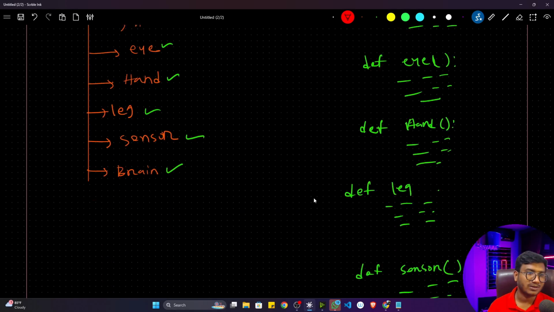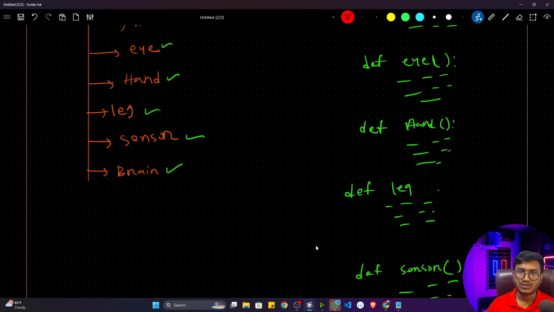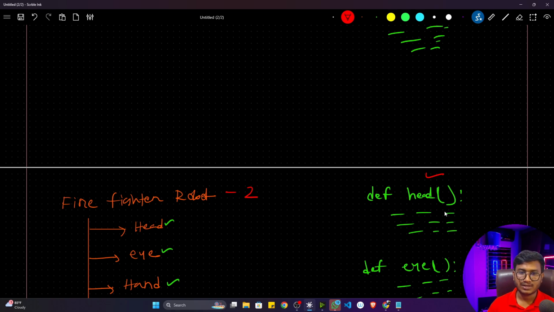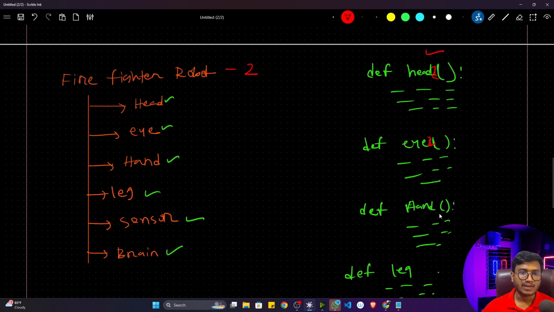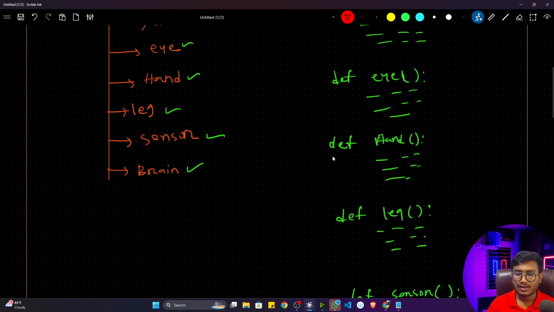Then I got stuck in this particular project and I was thinking how I can solve this problem statement, because I have to repeat this particular function again inside one file. It's not possible here. I can mismatch the function names. Let's say I'm giving head 1 or head 2, eye 2, hand 2. That means this is the robot 2 related functionality. Let's say somehow I'm doing it that way. So what will happen? I'm creating so many functions in just one file. Let's say after 6 months, my company will tell me to try to fix this particular function again.